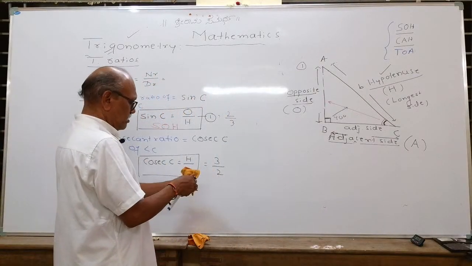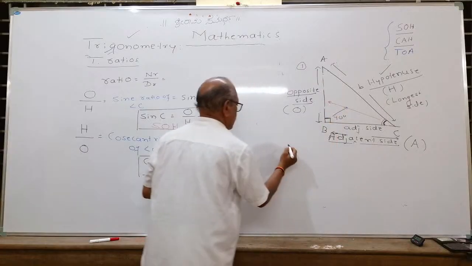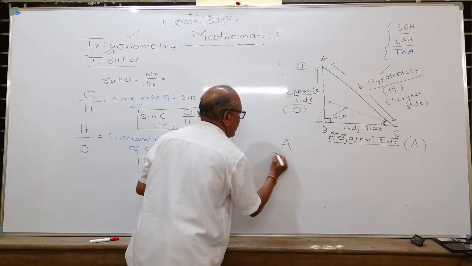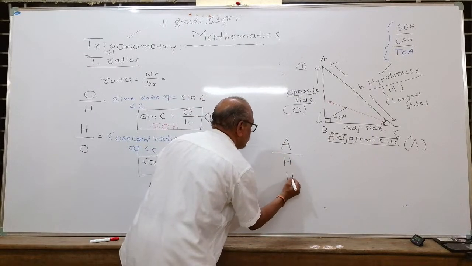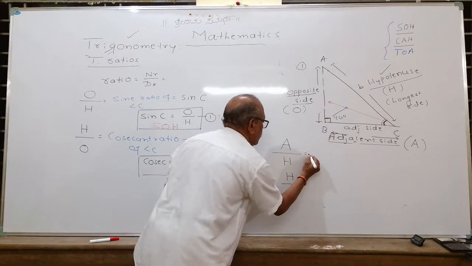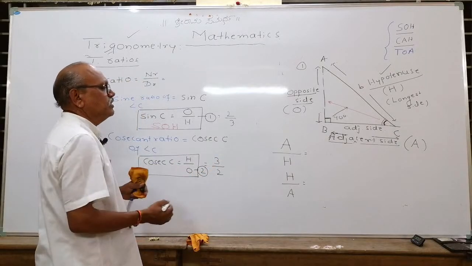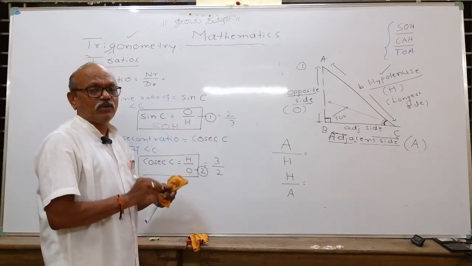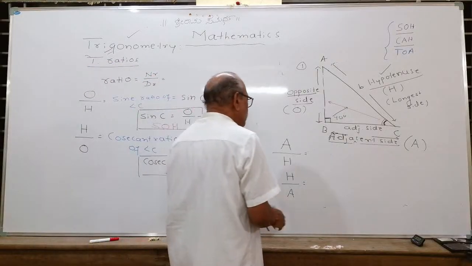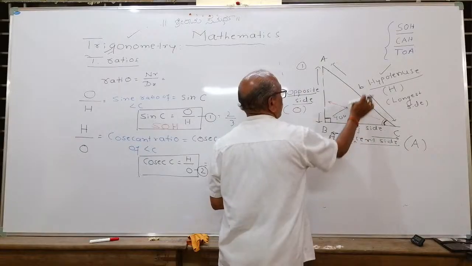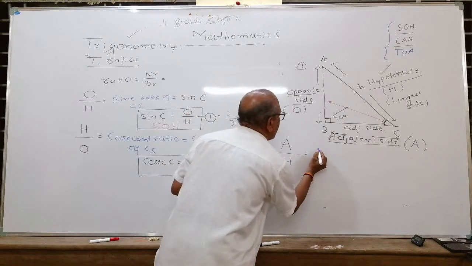I will take the second ratio, adjacent upon hypotenuse. What is the symbol we have given for adjacent? A upon H, and take the reciprocal of it, H upon A, the second possibility. This is the second ratio. We are going for the third and fourth, and the remaining two will be 5 and 6. Only 6 trigonometric ratios are there. Make them perfect first, then we will develop the trigonometry. This adjacent upon hypotenuse, in the language of trigonometry, we call the cosine ratio. What is it called?